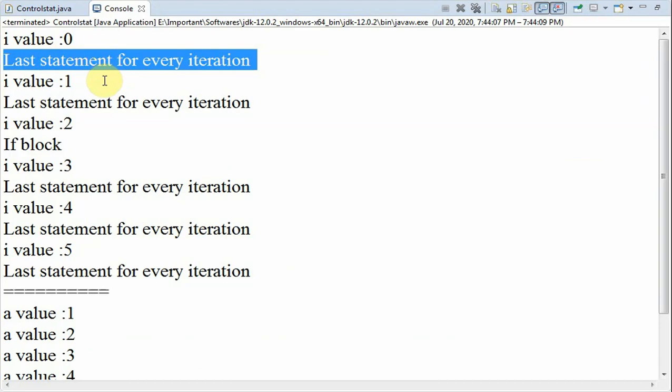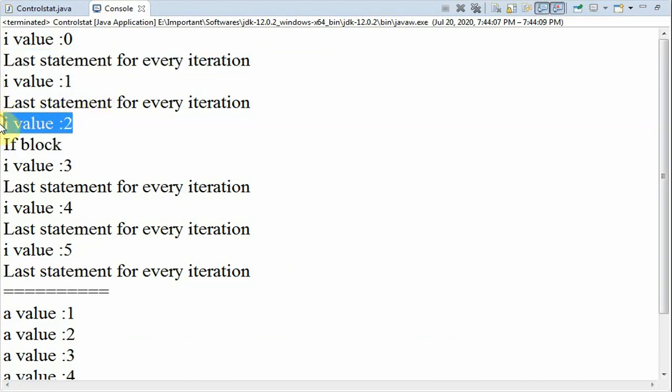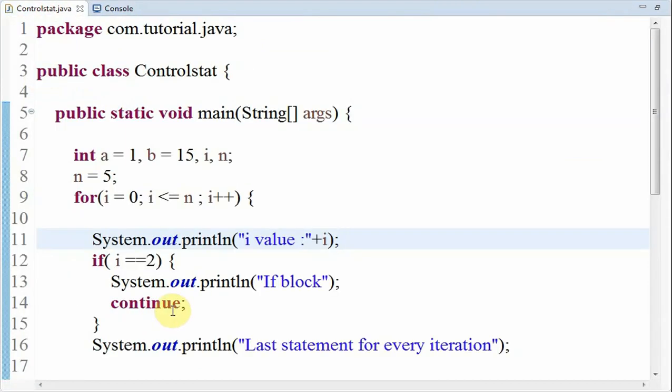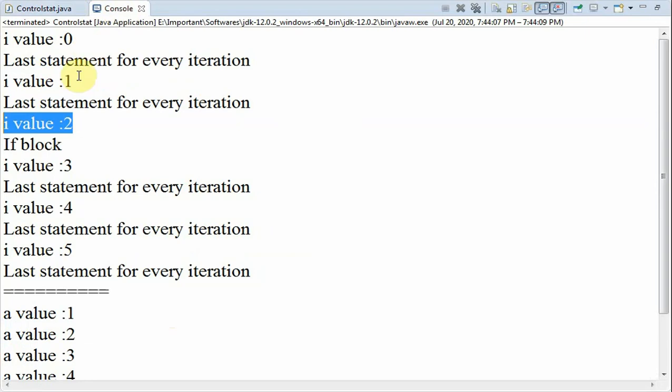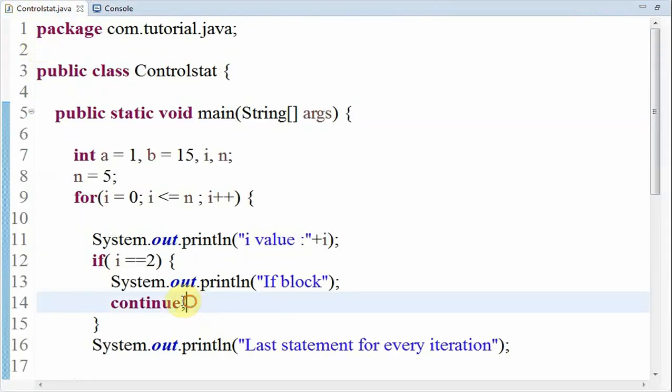So until the value of I is 2, and when the value of I is 2, it will check this condition and if it is true, it will enter this block of code. It will print "if block". So here you can observe if block, then after it is the continue statement. So it will directly skip the last statement for every iteration. The value of I will be incremented as always, and it will directly print I value as 3.